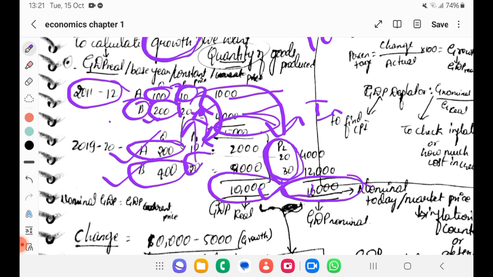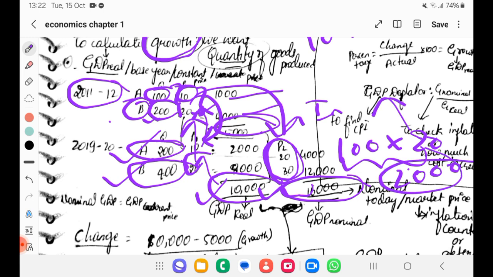So whenever we want to calculate or compare our growth, we should go with real GDP. We should see what we would have got if the same price existed. That will give you the number of extra quantity you have produced. If you go with nominal GDP, say for example, this year also they produced 100 only, and the price is 20 rupees, so the total will become 2000. In the previous year, again they produced only 100, but at that time the price was 10 rupees, so it was only 1000 rupees. So now the difference is 1000.